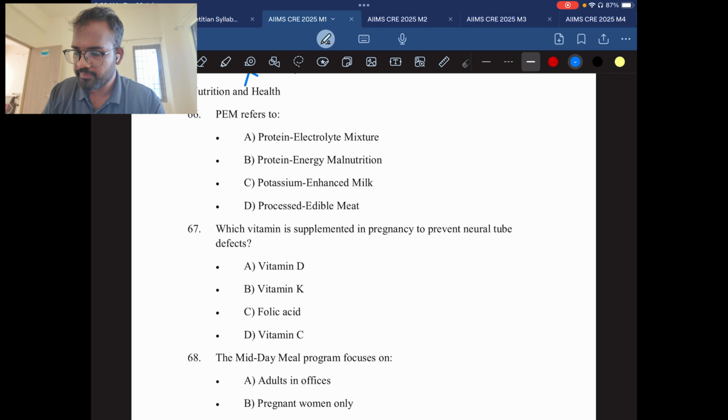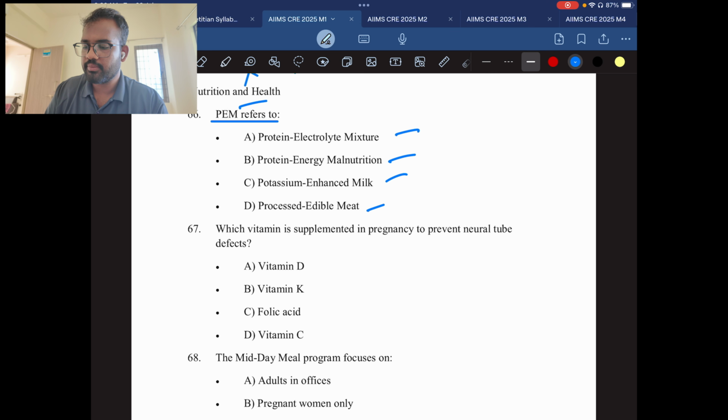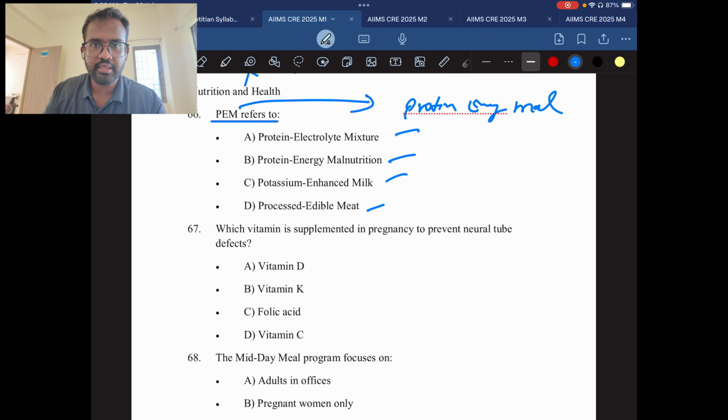Question number 66. PEM refers to protein electrolyte mixture, protein energy malnutrition, potassium enhanced milk, or processed edible meat. So PEM is nothing but protein energy malnutrition. This is a very easy question.